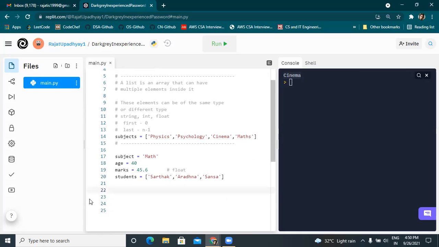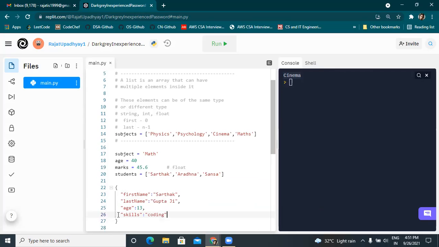So this is that data type. What is this? This is a dictionary.